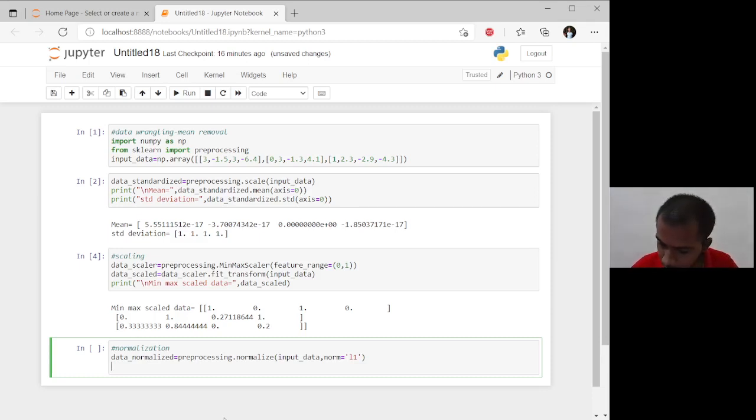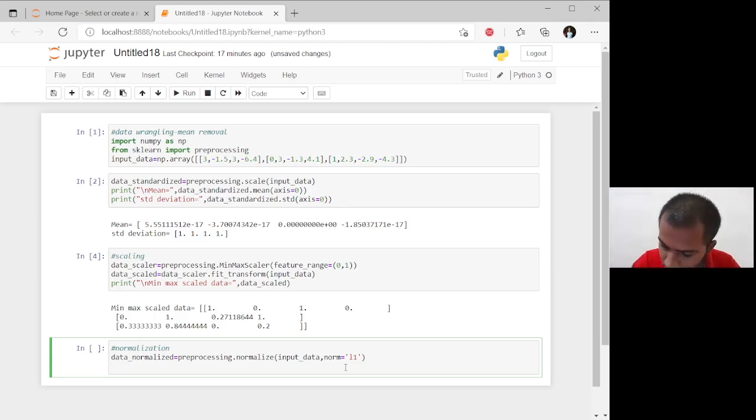Here we are doing L1 normalization. I am giving the command norm L1. L1 normalization means least absolute deviations. It modifies the values in such a manner that the sum of absolute values always remains 1 in each row.